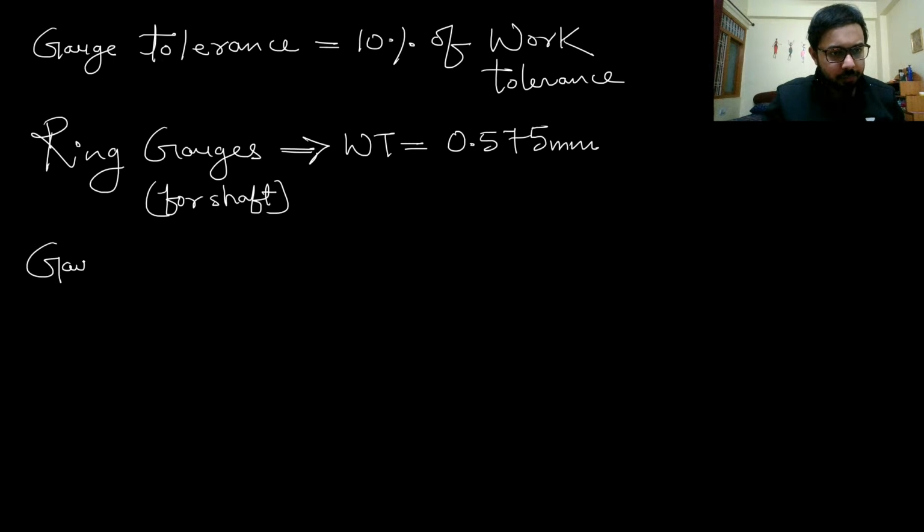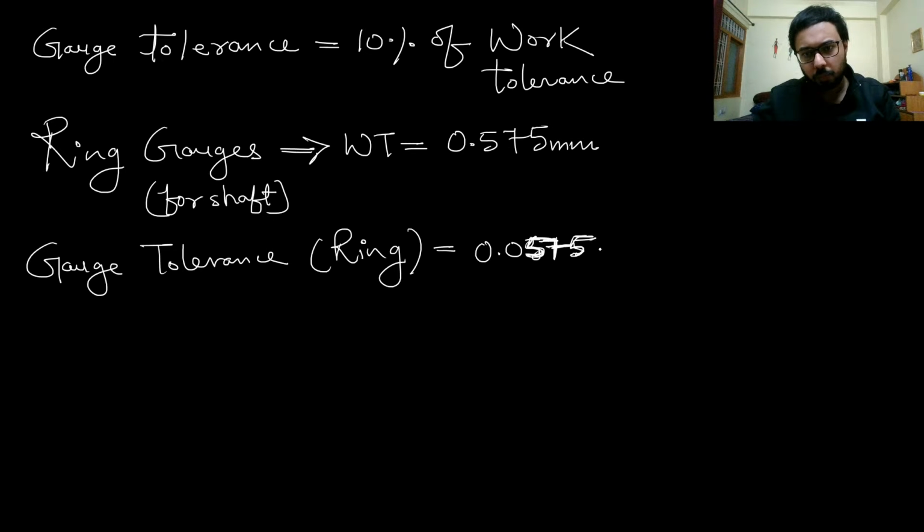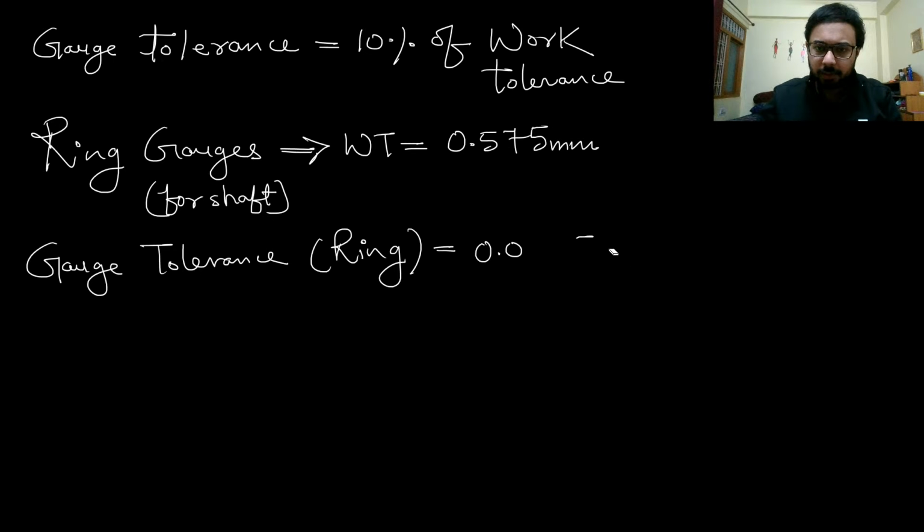So gauge tolerance for ring gauges, 10% of this, it will become 0.0575. Let us write it properly, not make this bold.